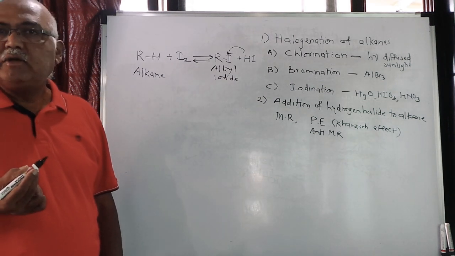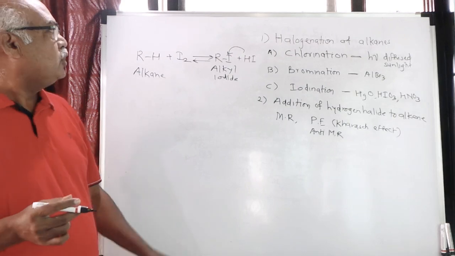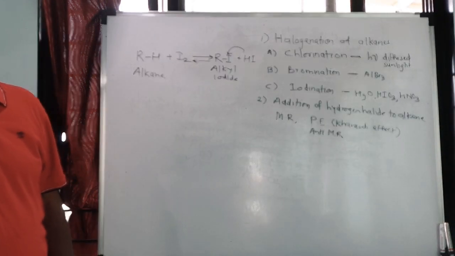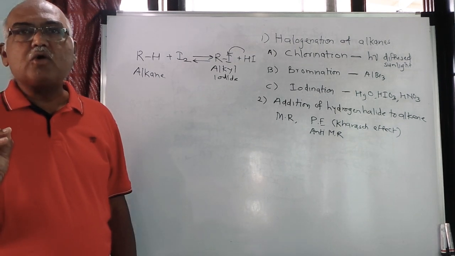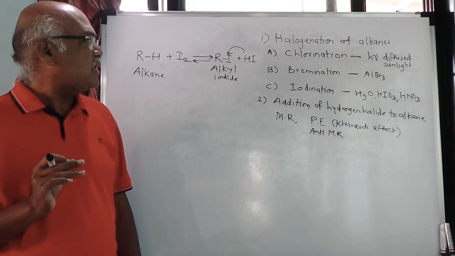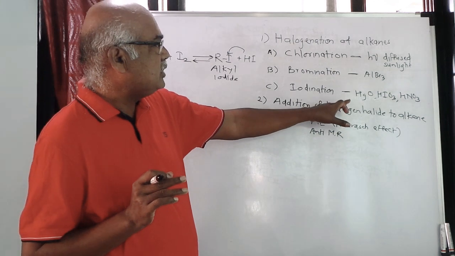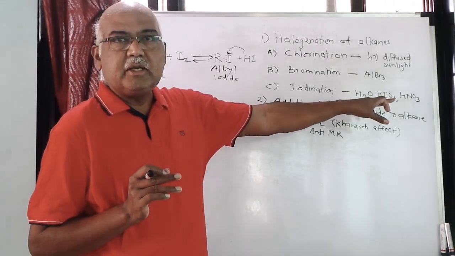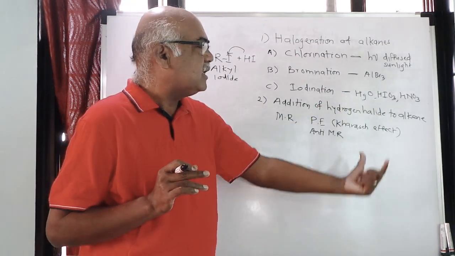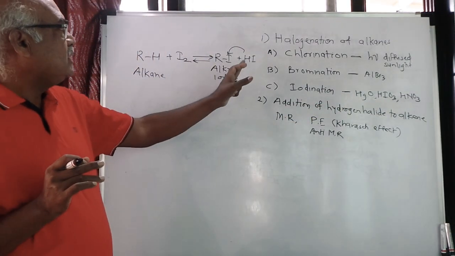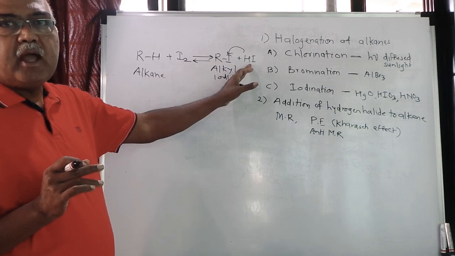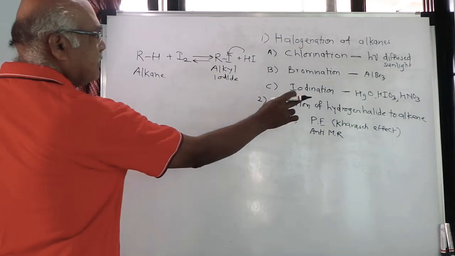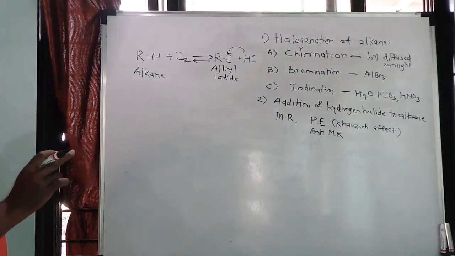So if you want to remove this HI from the reaction mixture, then we will have to take a certain amount of an oxidizing agent, and that oxidizing agent may be HgO, that is mercury oxide, or HIO3 or HNO3. When you take such oxidizing agents, then and only then this HI will not be formed and you will get the reaction. So this particular reaction is carried out in presence of HgO or HIO3 or HNO3.